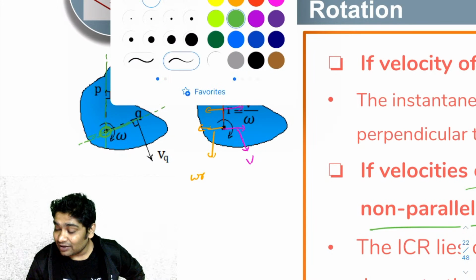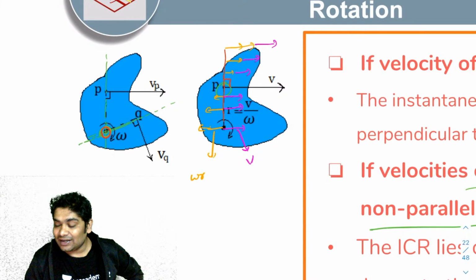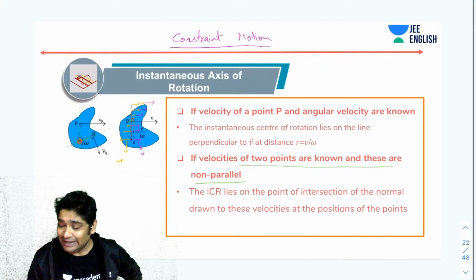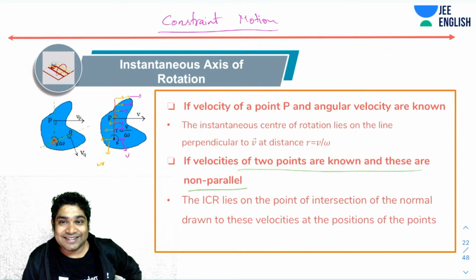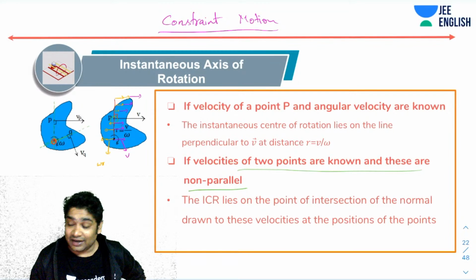So that's the trick. Okay, so there are other methods also of calculating the ICR, but I would like you guys to stick to these two only. These two are the easiest, and you should just stick to these. Okay, so this is how we identify ICR.